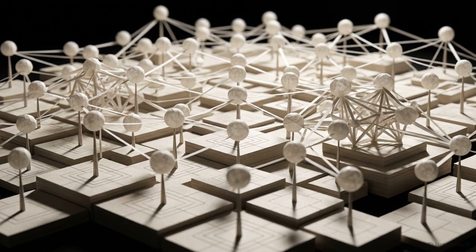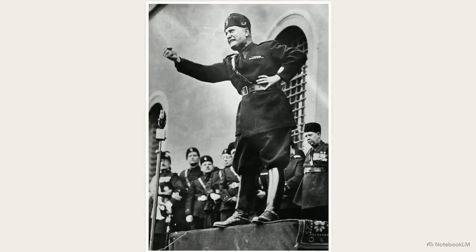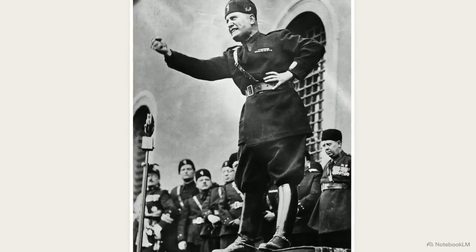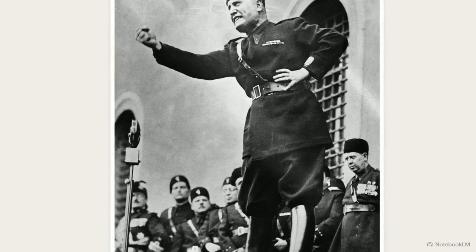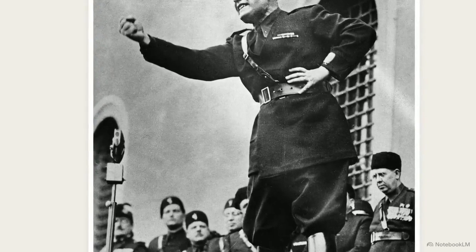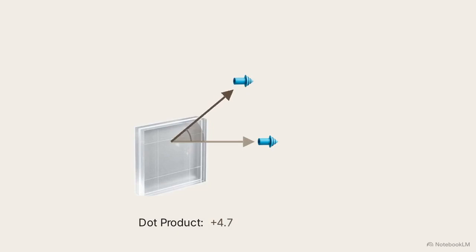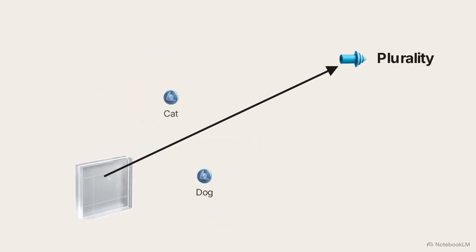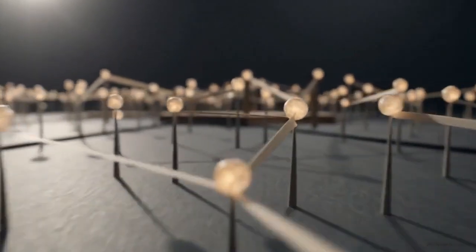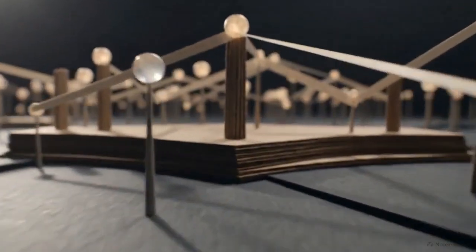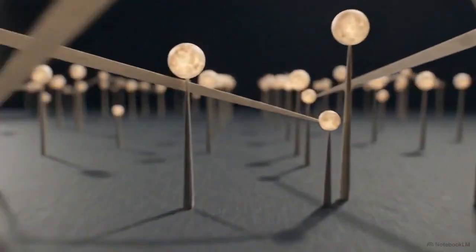The machine organizes complex historical context using these same geometric rules. Take the coordinates for Italy, subtract Germany, add Hitler, and the resulting math drops you onto the vector for Benito Mussolini. The model uses a calculation called a dot product to measure how well two vectors align. This lets the system quantify abstract concepts, like how plural a word is, by seeing how much its vector points in a specific plurality direction. The computer navigates a vast spatial map where human meaning is encoded entirely in its distance and direction.